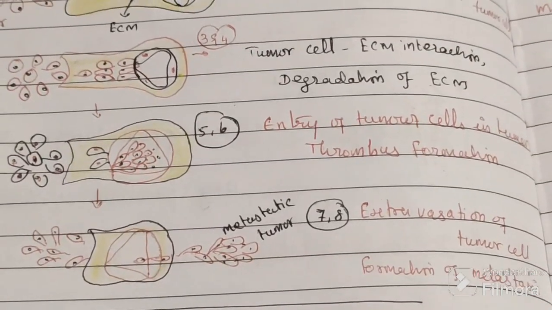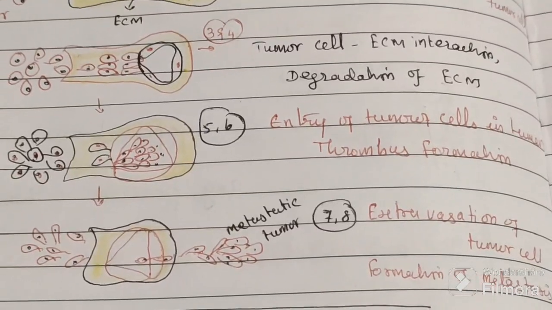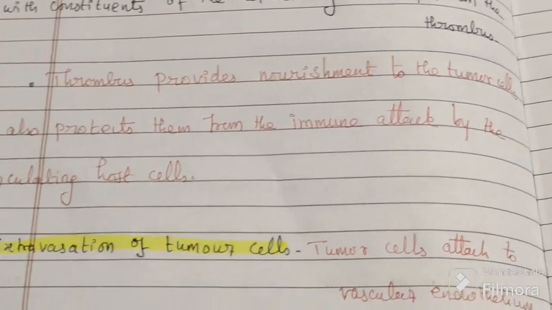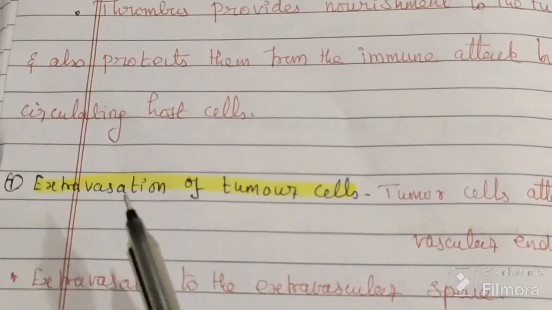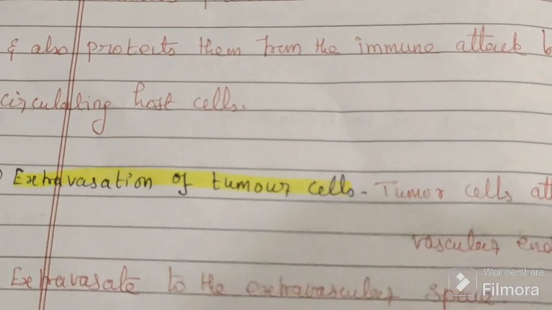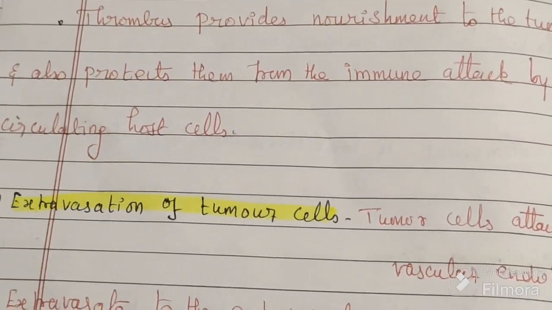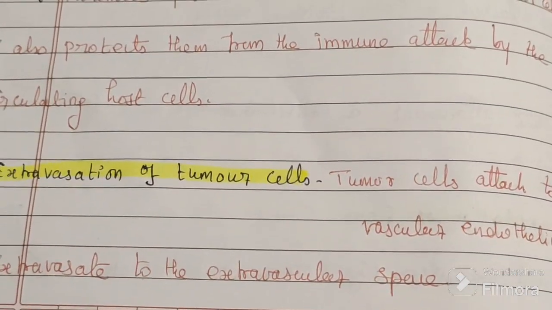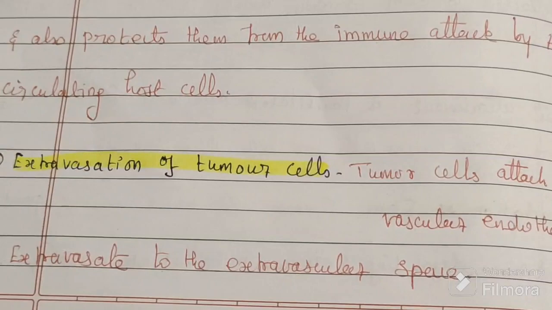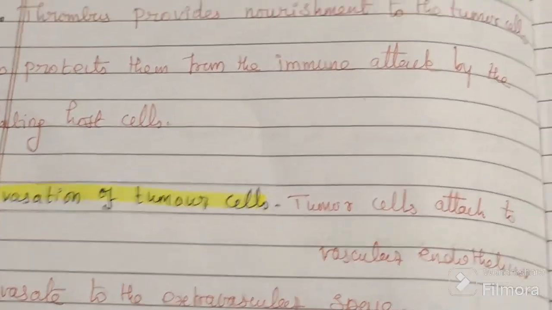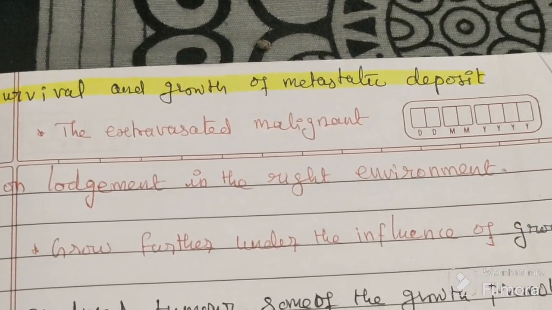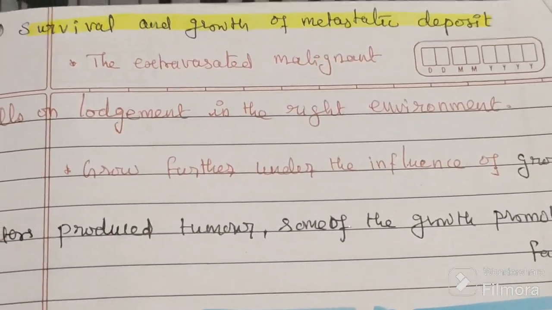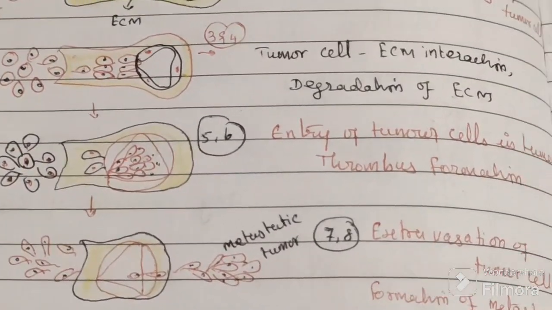This process is called extravasation. Then they will survive and produce growth factors. They will proliferate and form a secondary tumor here.